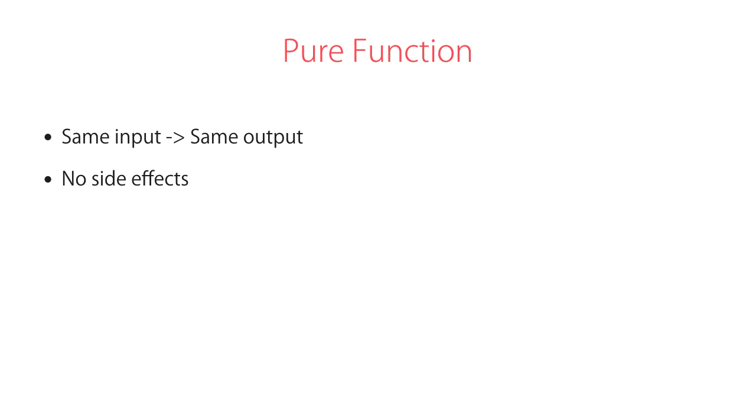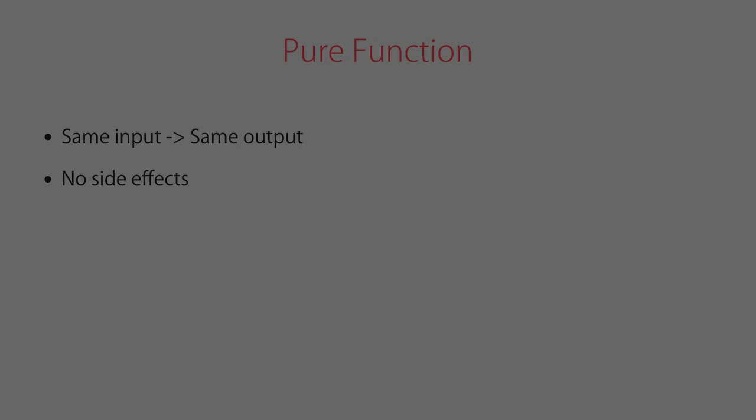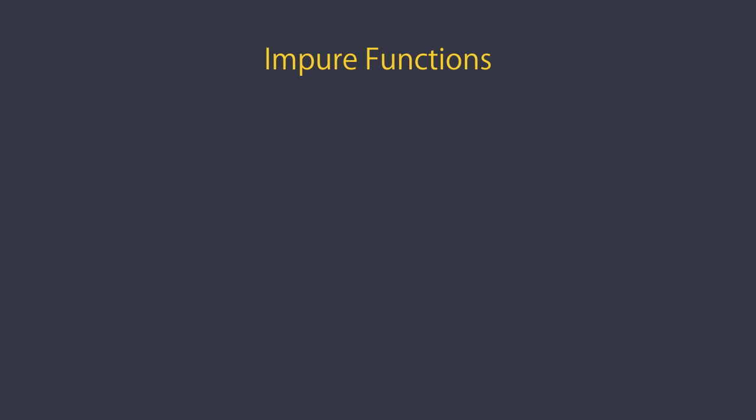So what is a pure function? Well, a function is pure if we give it the same input, we always get the same output, no matter how many times we call that function. So it shouldn't have any side effects. Let's take a look at a few examples.